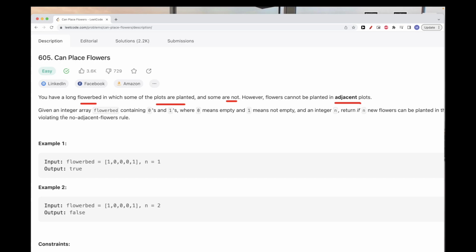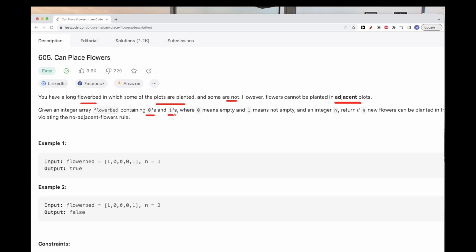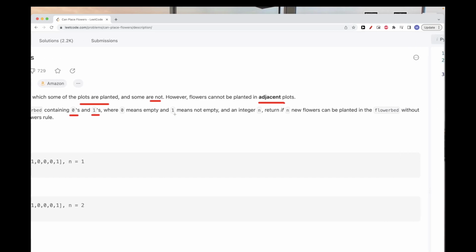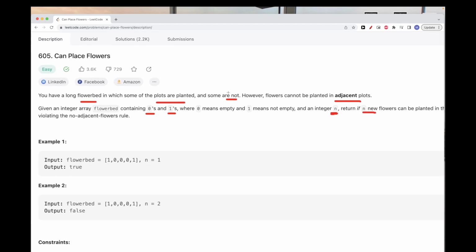And so it basically would represent 0 when it's empty and 1 when it contains a flower, right? And so we don't want two adjacent ones. That's essentially what it is. And we get as input a value n, and we want to return true if we can place n flowers such that no two are adjacent. And we will return false if not.